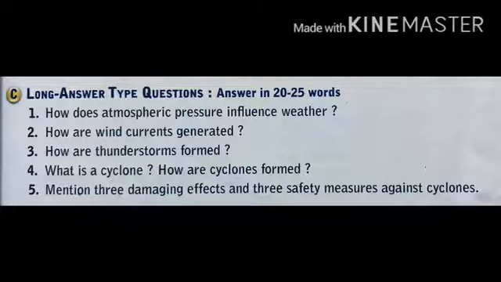Now the formation of cyclone. The moist air over the sea and ocean gets heated by sun rays. The warm air containing water vapor rises upward and forms a low pressure region. The moist warm air gets cooler as it goes higher. As a result, water vapors start condensing. During condensation, heat is released and the air around it gets warm.